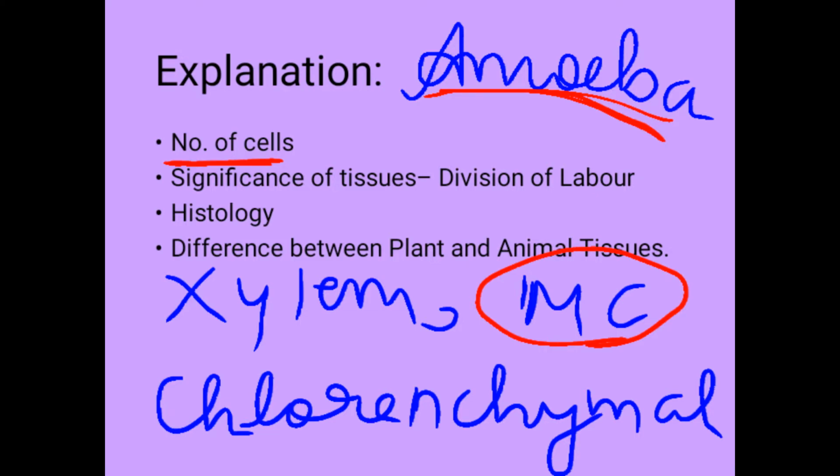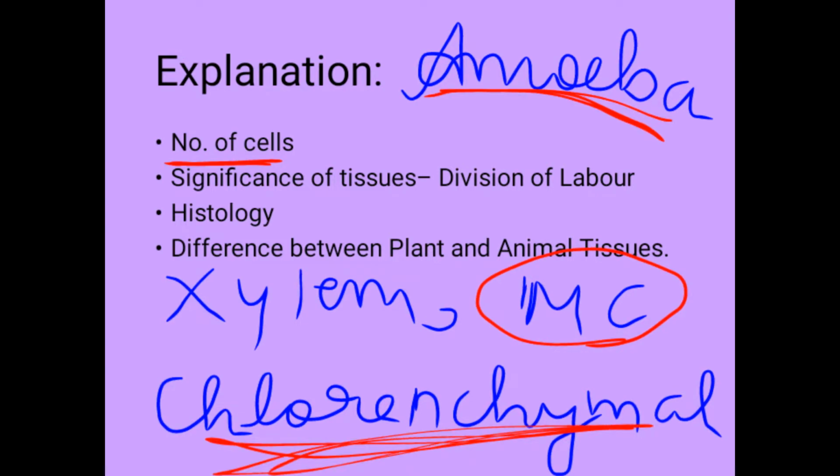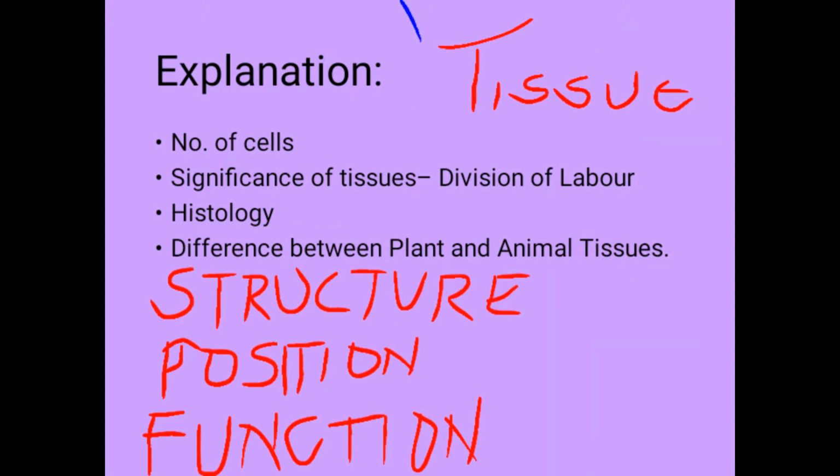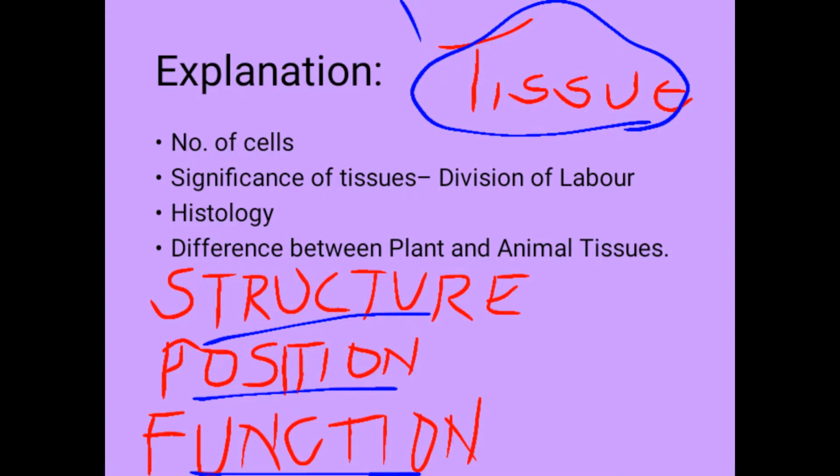Similarly, in plants, chlorenchymal cells are adapted for photosynthesis. Xylem does the work of conduction of water and minerals. So, in multicellular organisms, cellular specialization is associated with division of labor and increased efficiency. This group of cells which have specific structure, position and function is known as tissue. All the cells which together constitute a tissue have a common origin. So, a tissue is defined as a group of cells having a common origin and function.